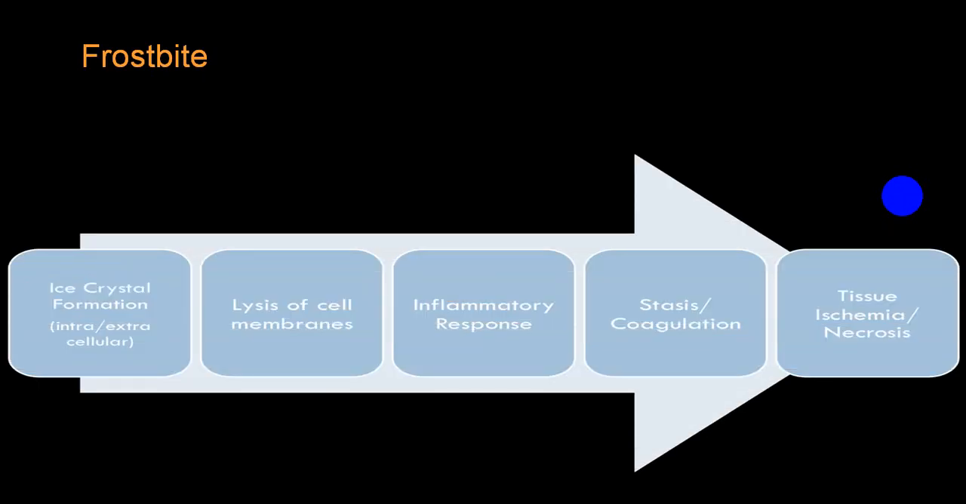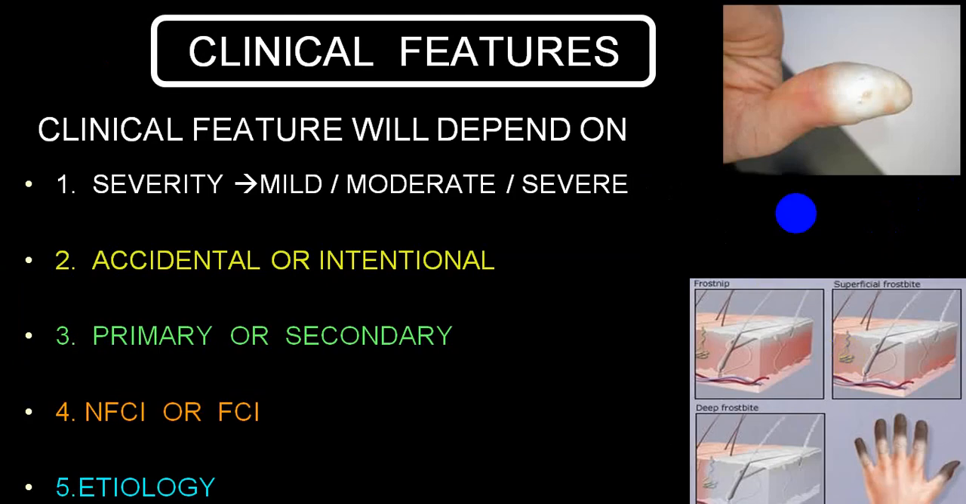What is frostbite? In frostbite, there is a crystallization of extracellular as well as intracellular water that will give rise to lysis of cell membrane, inflammatory response, stasis and coagulation, and at the end stage you will have ischemia and necrosis of the tissue, and this is a permanent damage to the cell. So frostbite will have irreversible damage to the cell. That was the pathophysiology.